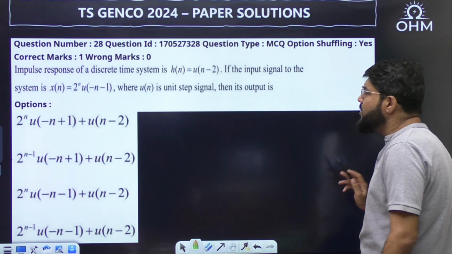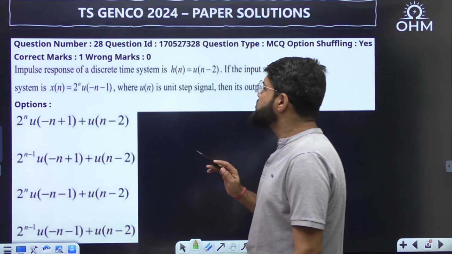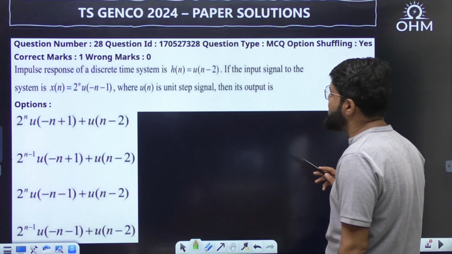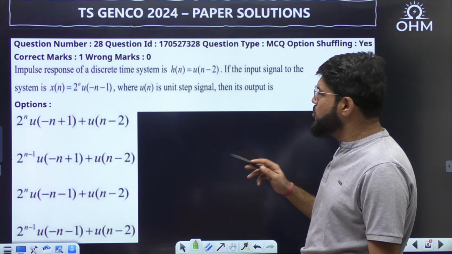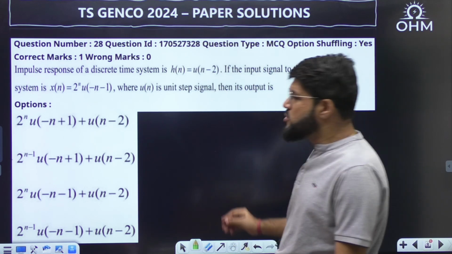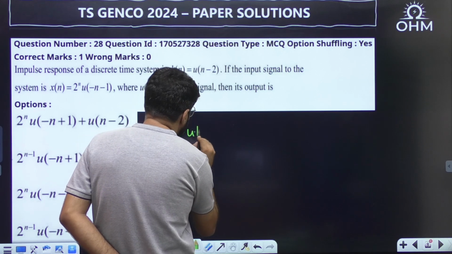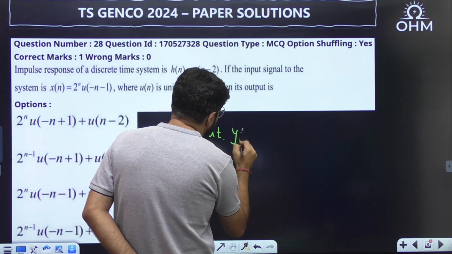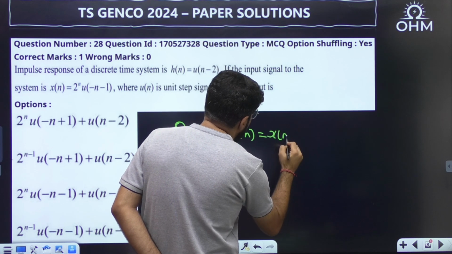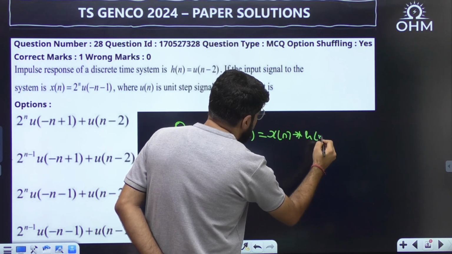Here convolution sum has to be taken. Impulse response of a discrete time system is given to you, h[n]. The input to the system is given to you, x[n]. What is the output of the system? So how do you determine the output? The output is determined as the input x[n] convolved with the impulse response. This is how we solve.